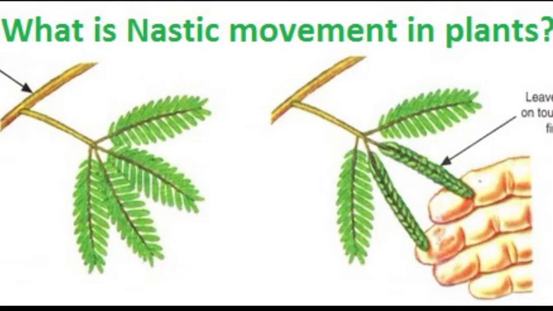The folding up of the leaves on touching is due to the sudden loss of water from the pulvini, which makes them lose their firmness, causing the leaves to drop and fall.